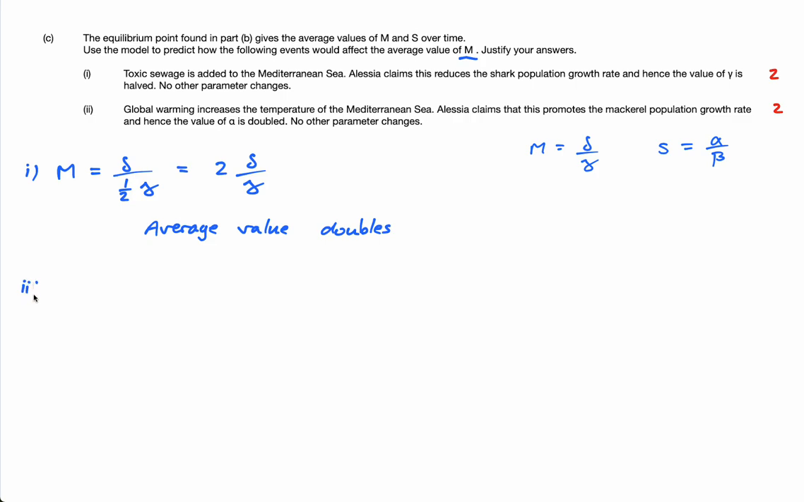Part 2, it says global warming increases the temperature of the Mediterranean Sea. Alicia claims that this promotes the macro population growth rate, and hence the value of alpha is doubled. No other parameter changes, right? So M is equal to delta over gamma. So what happens is, because alpha is doubled, well, M is not dependent on alpha.